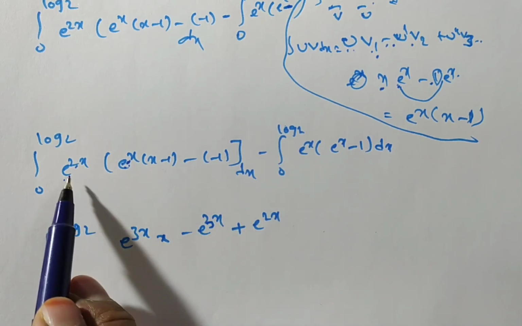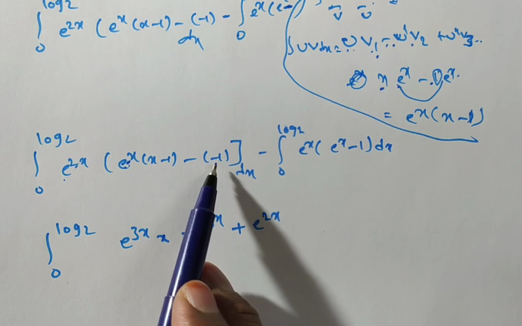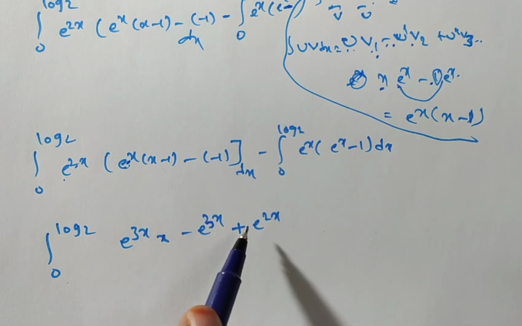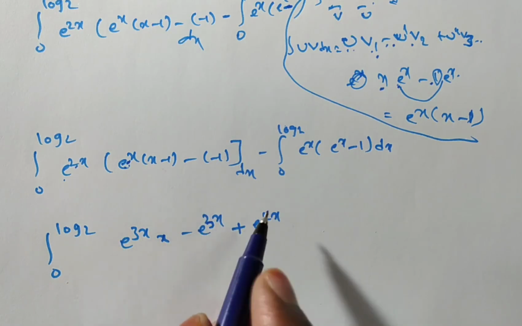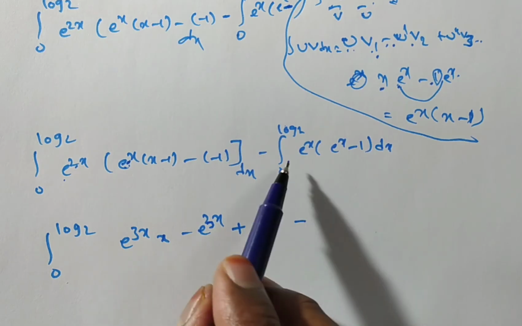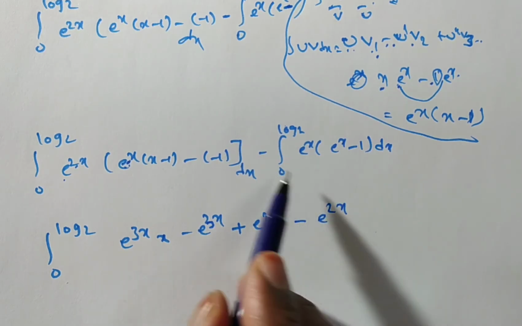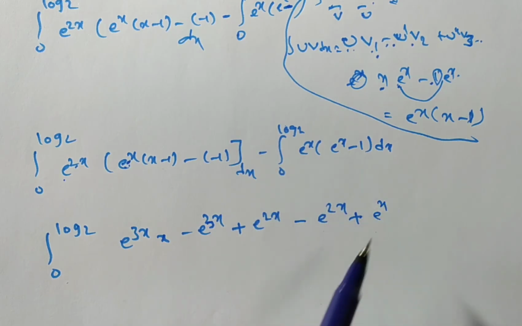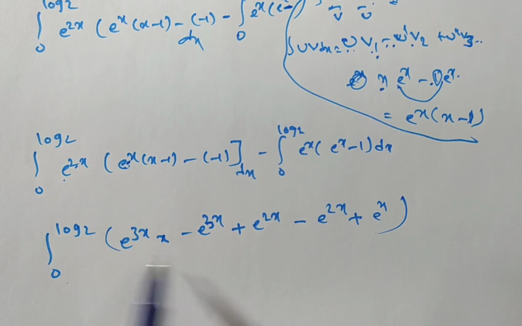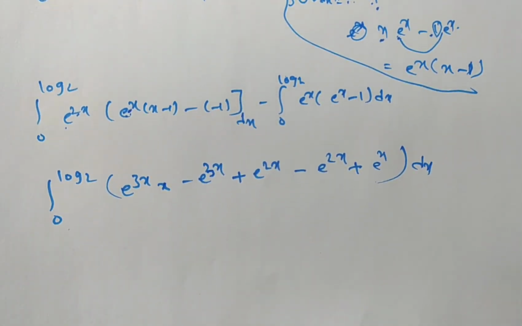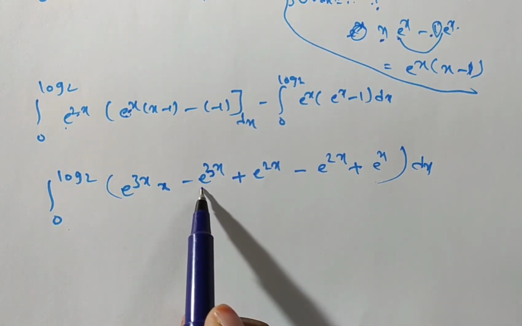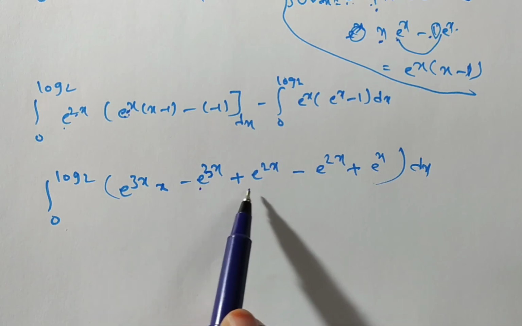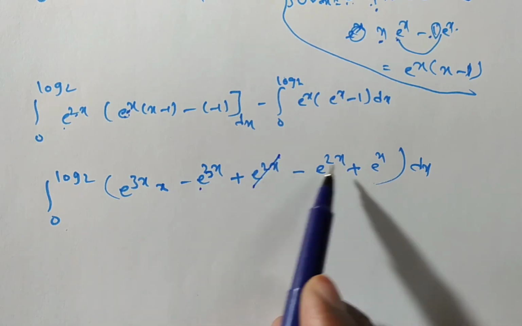Next, here e power 2x into plus 1, nothing but e power x only. So e power 2x only in this case. Next, minus e power x into e power x is e power 2x, minus of minus plus 1 into e power x, means here you will have e power x into dx. So are any terms getting cancelled in this case? Here you check it. This is minus e power 3x, no, this one is getting cancelled, e power 2x plus minus e power 2x